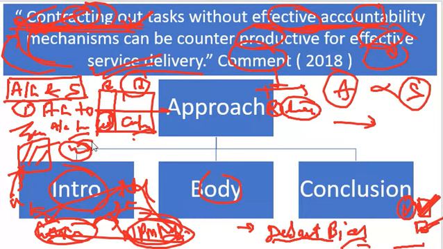Earlier it used to follow the procedures and the principles of rule of law, reservation, all those things were there, social justice was there. Earlier means were important. But now in the contracting out phenomena, the end is important. Some market principles are important, like the profit motive and other things. So how to get that accountability?